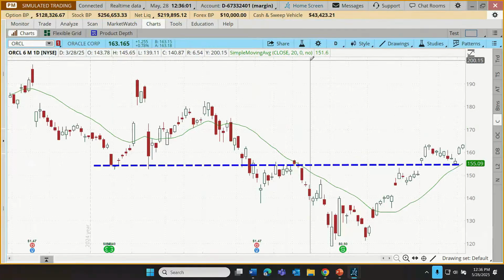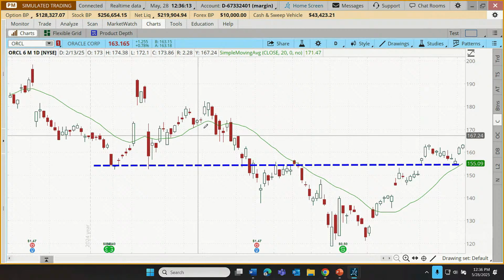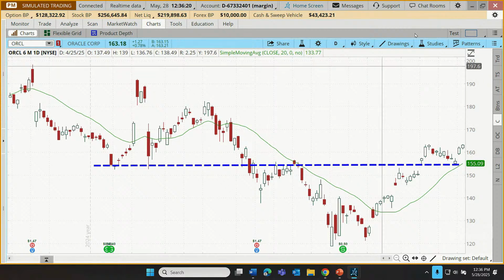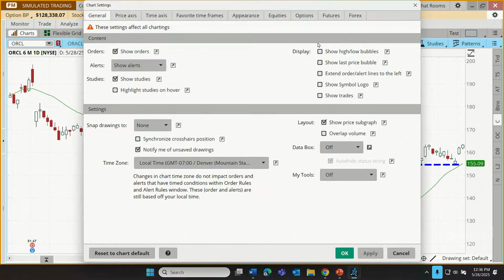So going back to our charts, that's one of our chart settings. That's this little gear. When we want to customize things on Thinkorswim, look for a gear. We've customized a few things already. We customized the time frame of our moving average. We clicked on a gear to do that. We customized light versus dark on the platform. We clicked on a gear to do that. Well, to customize whether we have volume displayed on our chart or not, we're going to click on that gear.